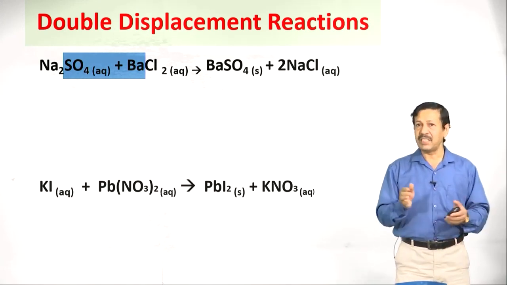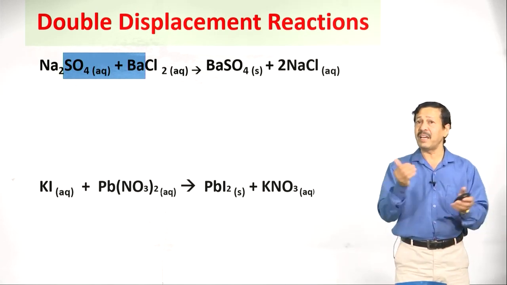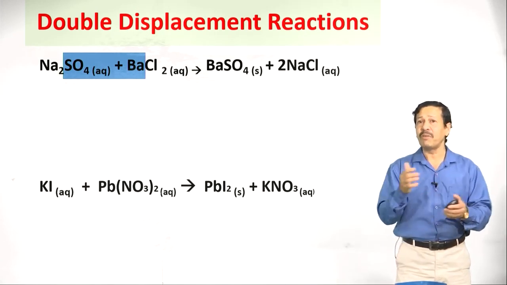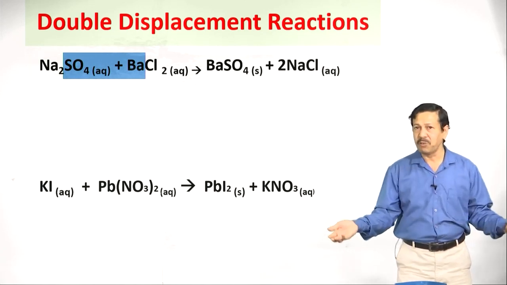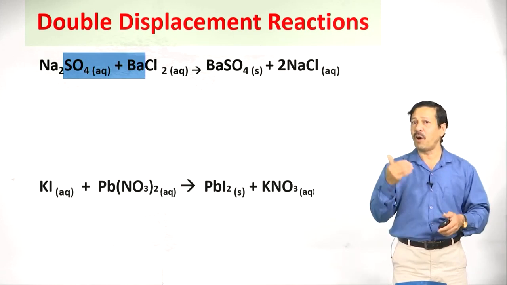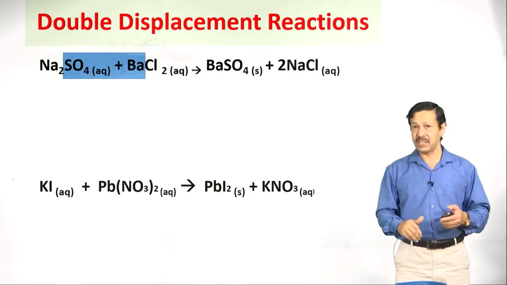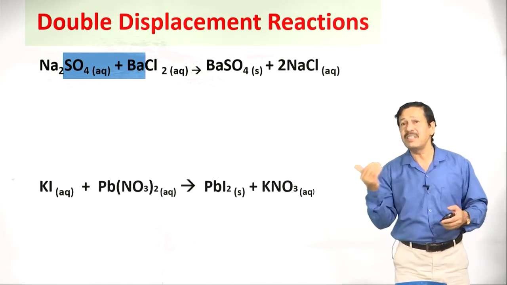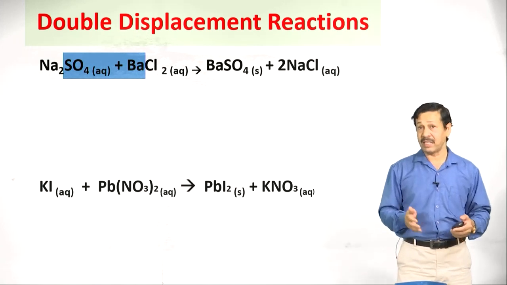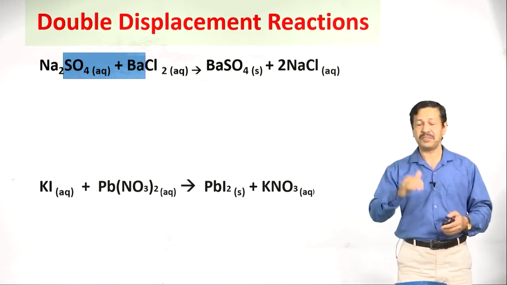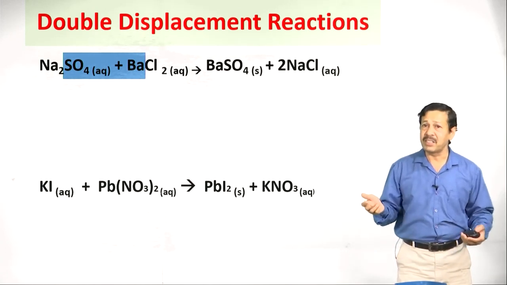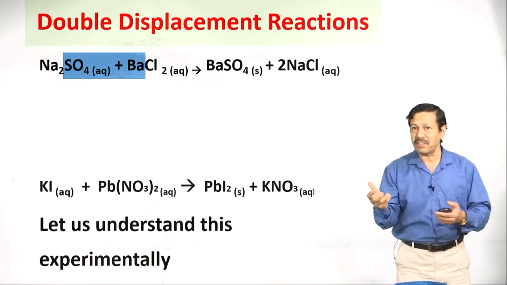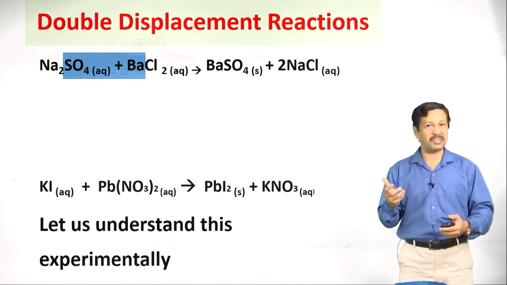When they combine with each other, they mutually exchange their radicals and form a new compound. Old bonds are broken and new bonds are established to form a new substance, which is having a different set of chemical properties. Hence, it is a chemical change. Let us perform very simple activity to understand this magical moment. You will enjoy the color change.